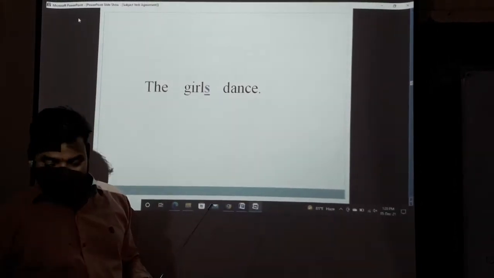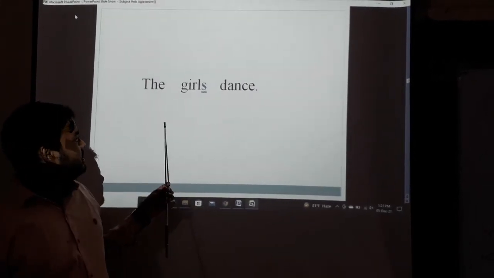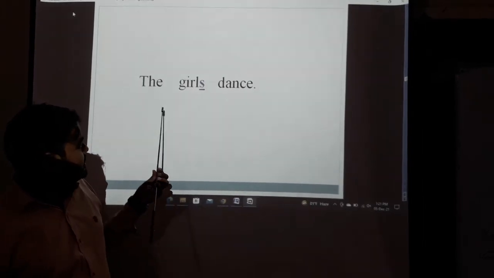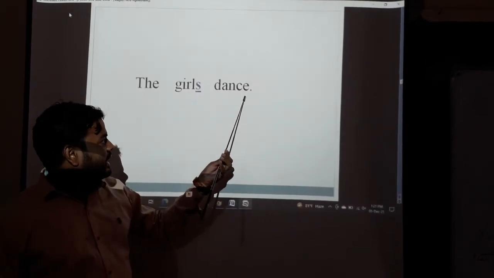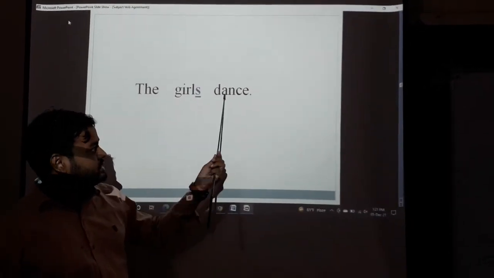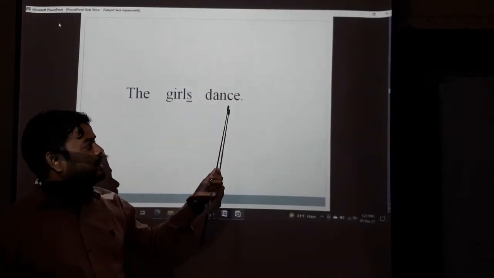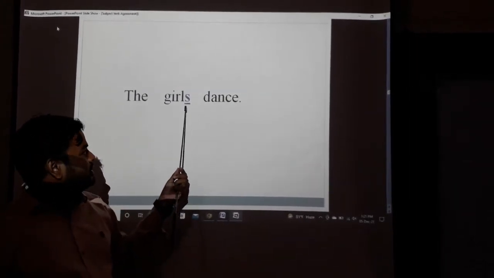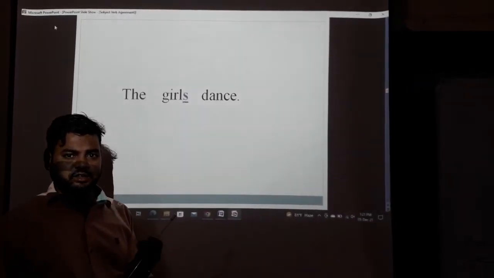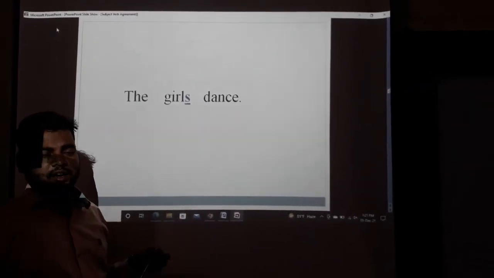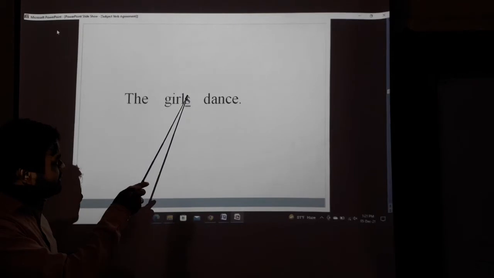Okay, dear students, we are discussing another example. Here you see "the girls dance." This is an example of a plural subject and a plural verb. Dear students, before this sentence we discussed a singular subject and a singular verb. Okay, dear student, you see the "s" ending of the subject.